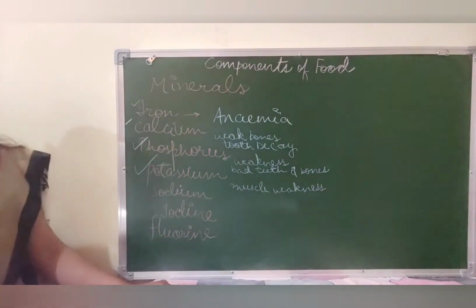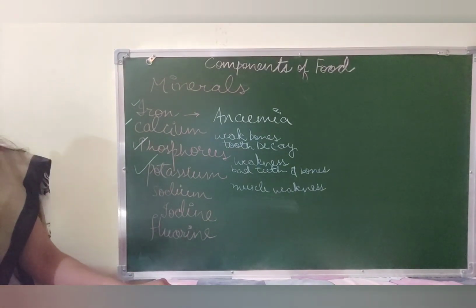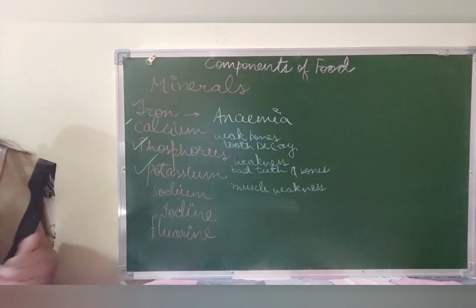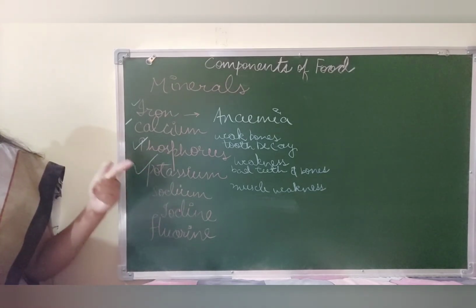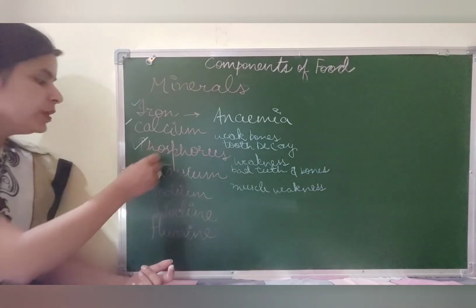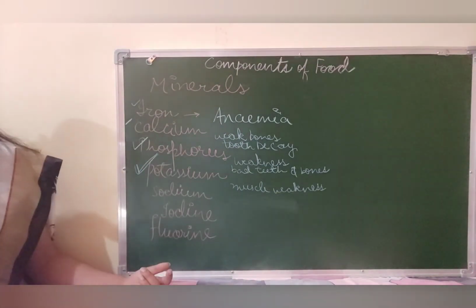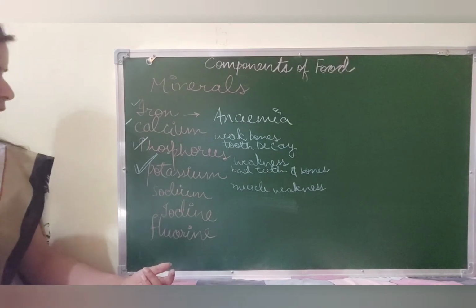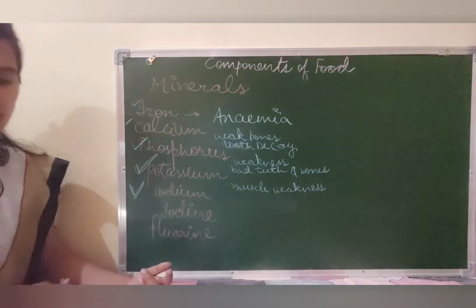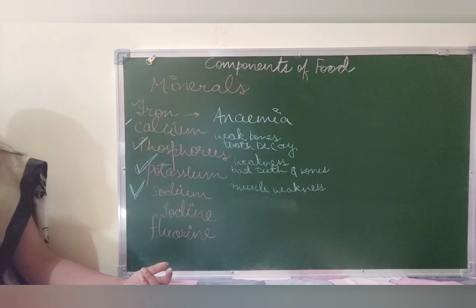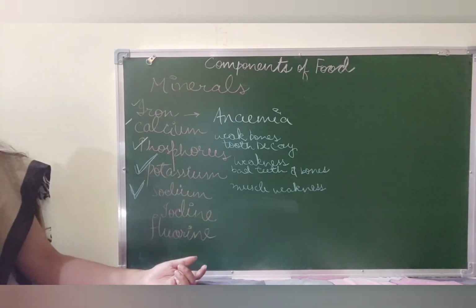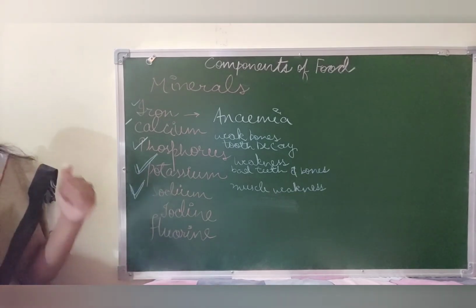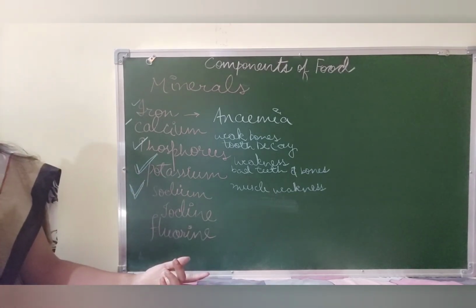Talking about potassium. In case you lack potassium, you will have muscle weakness because potassium is essential for growth and for keeping cells and body healthy. And from where do we get potassium? From green and yellow vegetables. Now talking about sodium, it is also known as common salt, right? The formula for salt is NaCl. In case you lack sodium, you will have muscle cramps, you will feel tired. So it is important for the proper functioning of the nervous system.